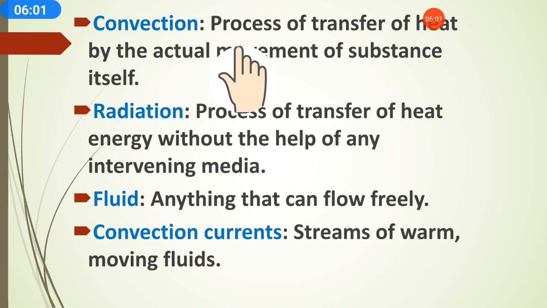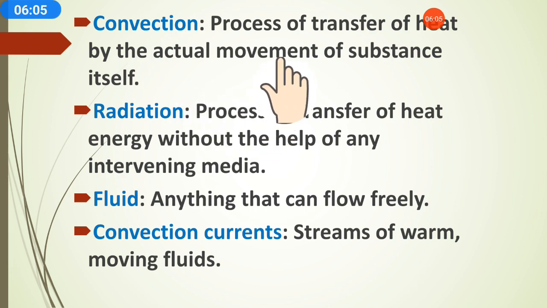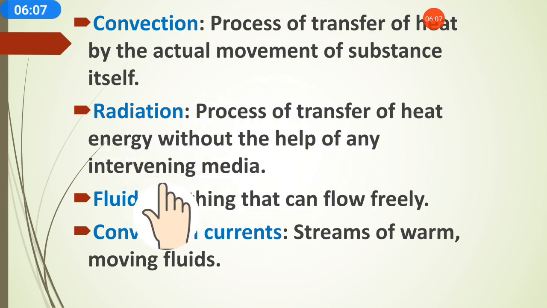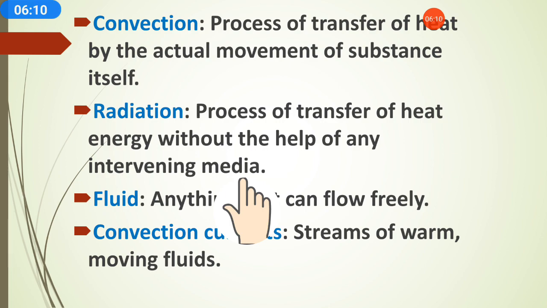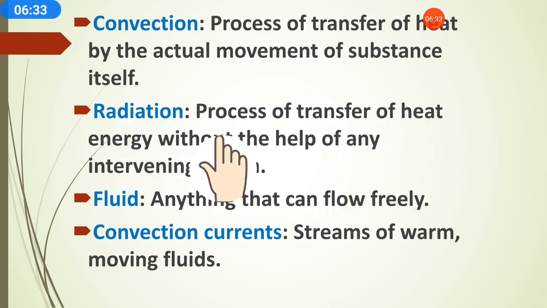Conduction and convection require a medium, but radiation can transfer without the help of any intervening media. Like what? Sun rays. Sun rays can come directly from the sun to the earth, and between the sun and the earth there is air, and air is an insulator. But still the sun's heat can come to the earth without the help of any conductor; the radiation can pass.